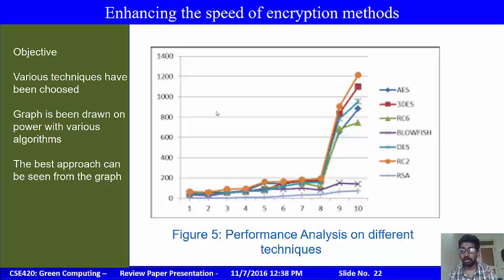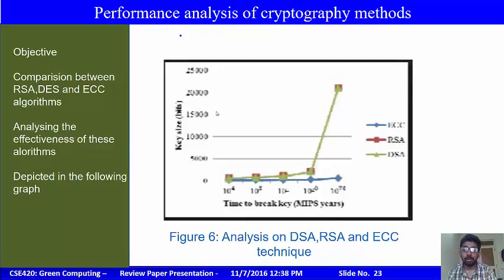Performance analysis techniques. This is a graph on performance analysis techniques. Various techniques have been chosen and the graph is drawn on the power and the various algorithms. The best approach can be seen from the graph. For analysis on DSA and RSA, the performance analysis of the cryptography methods is shown in this graph. The comparison between RSA, DES and ECC algorithms is shown in this graph, and analyzing the effectiveness of these algorithms is the key factor of this graph.